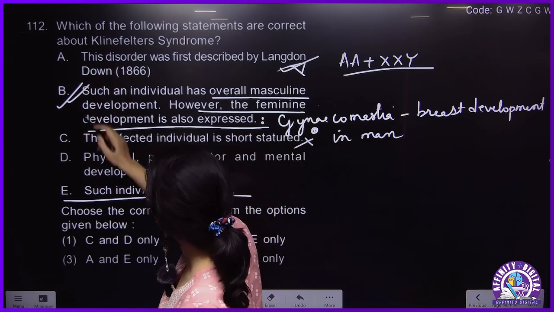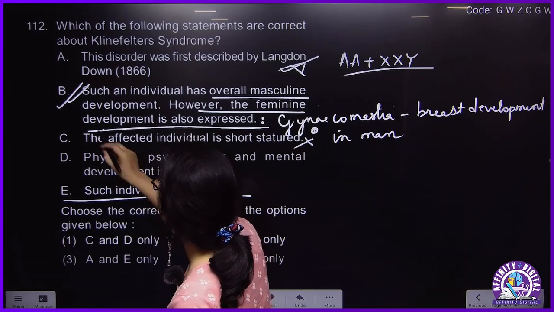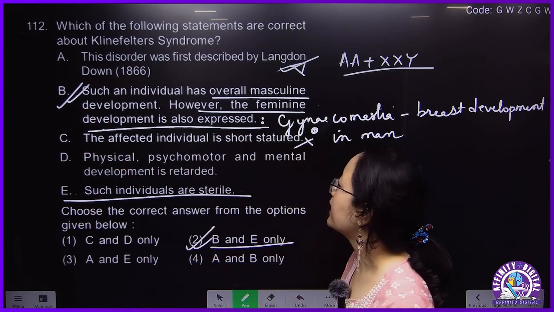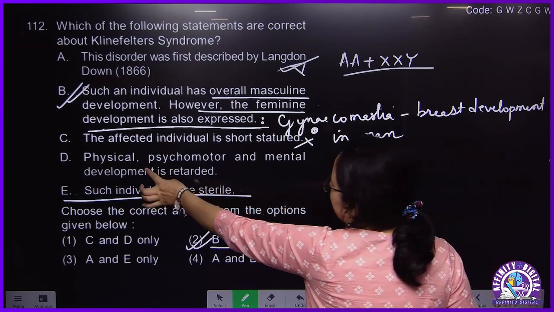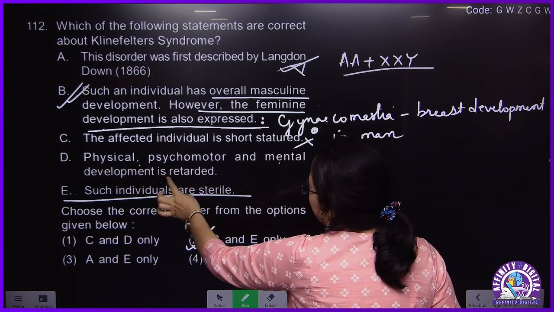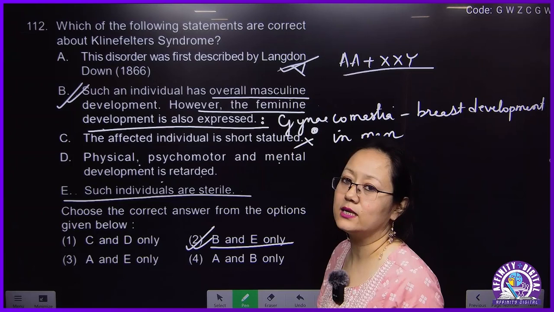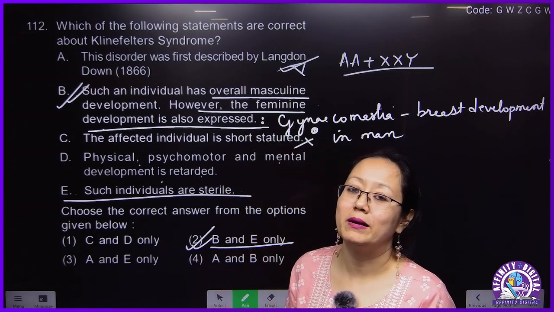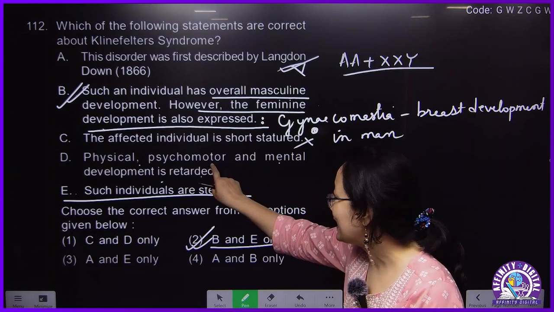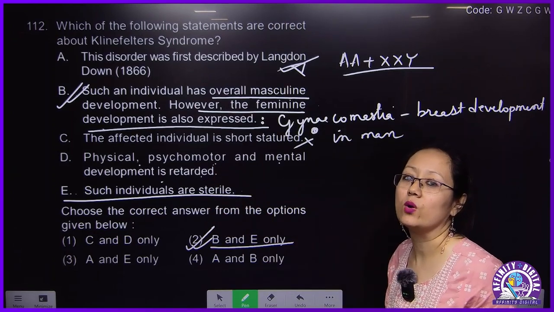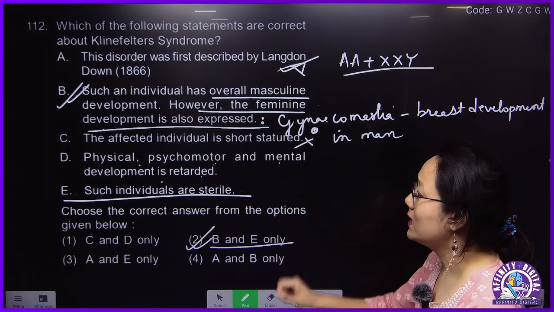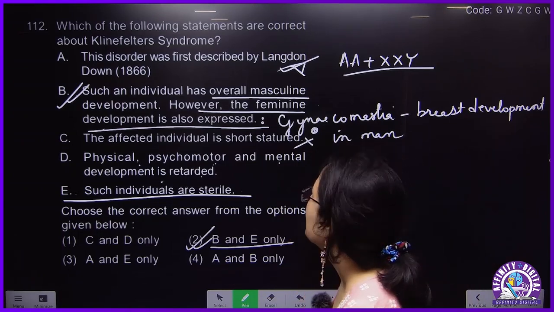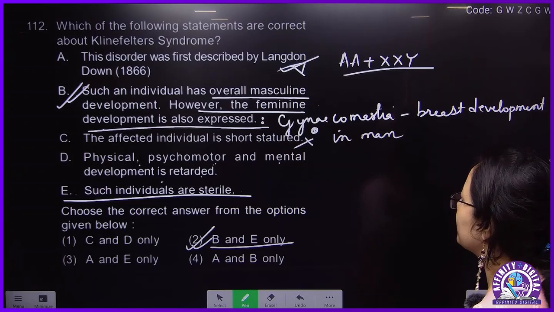That means B and E will be correct. B and E, they are sterile. And the physical, psychomotor and mental development is retarded. This is used in NCERT with respect to Down syndrome. But Klinefelter syndrome will also have mental retardation. But this line is directly given in NCERT and we have to follow NCERT. But in the case of Klinefelter syndrome also, they will be mentally retarded. The answer will be B and E.